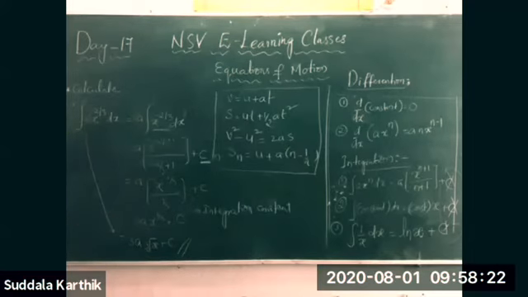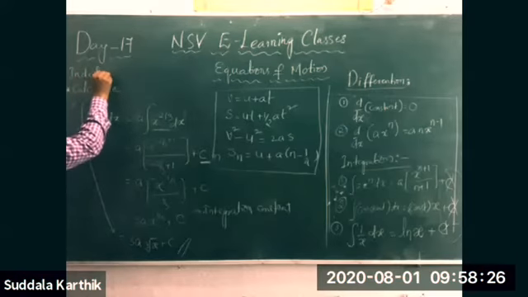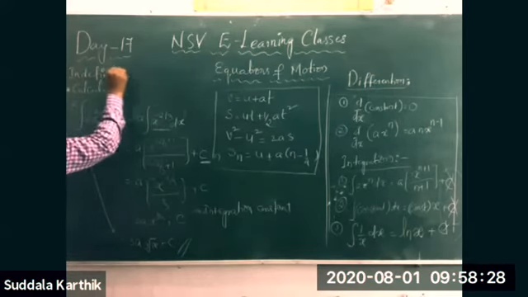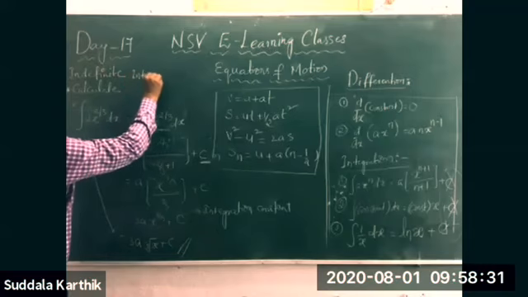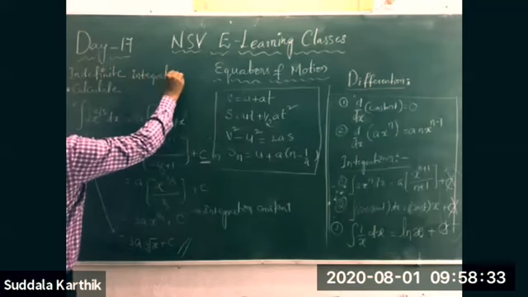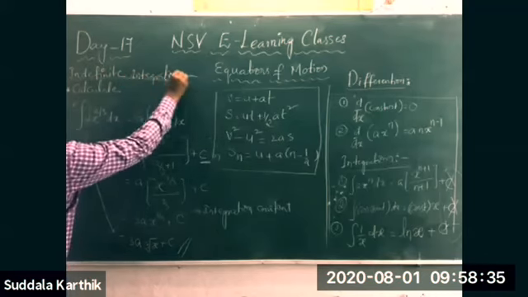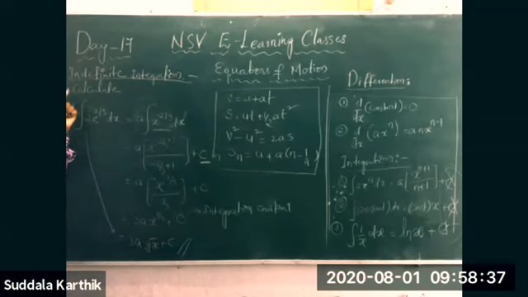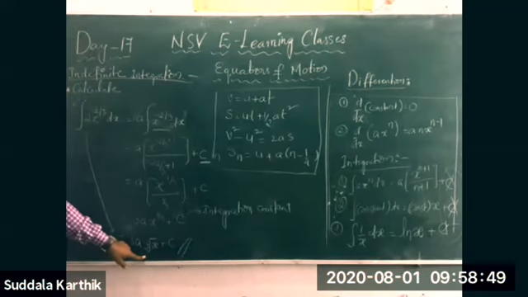This is an example of indefinite integration. Indefinite integration is simply not substituting the limits in the final answer. Is it okay now?